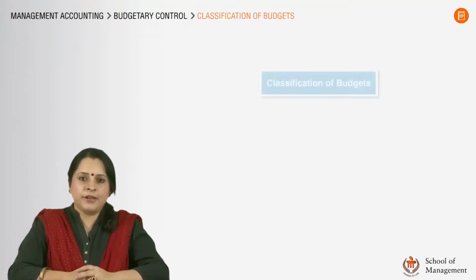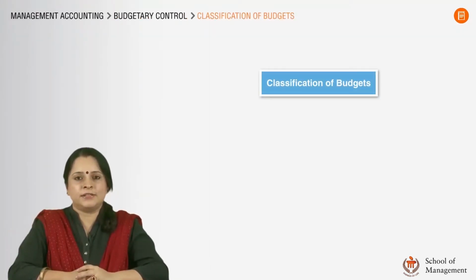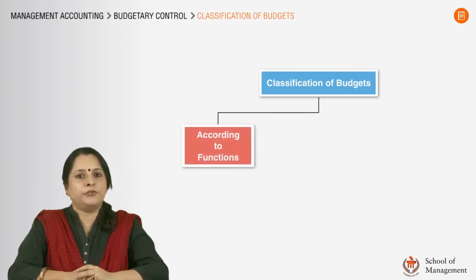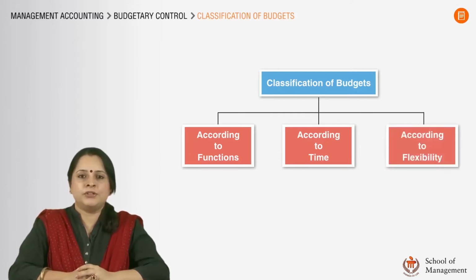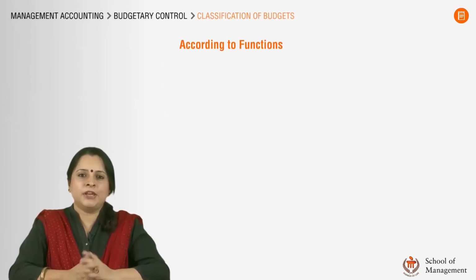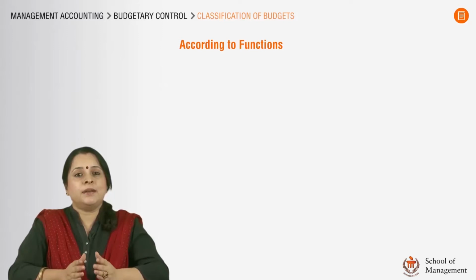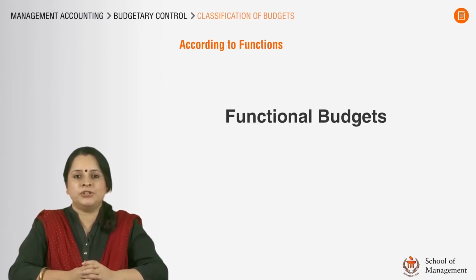Budgets can be broadly classified into three categories. They can be classified according to function, they can be classified according to time, they can also be classified according to flexibility. So, what do we mean by classification of budgets according to functions? Budgets that are classified according to functions are known as functional budgets.